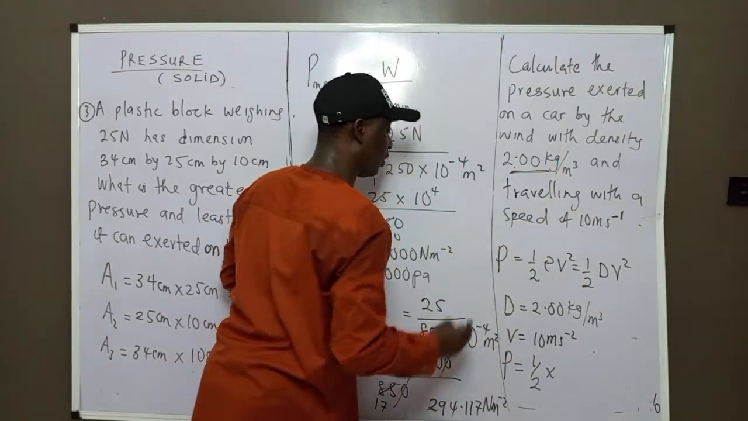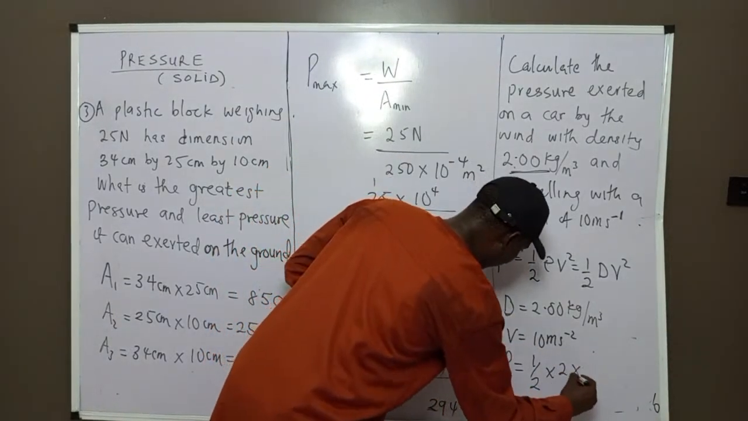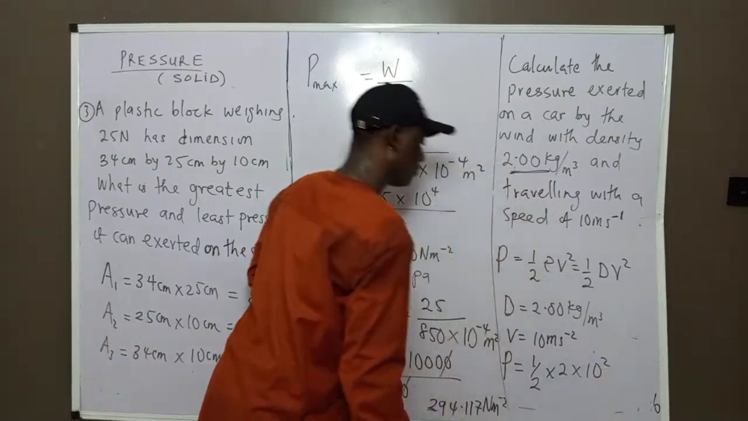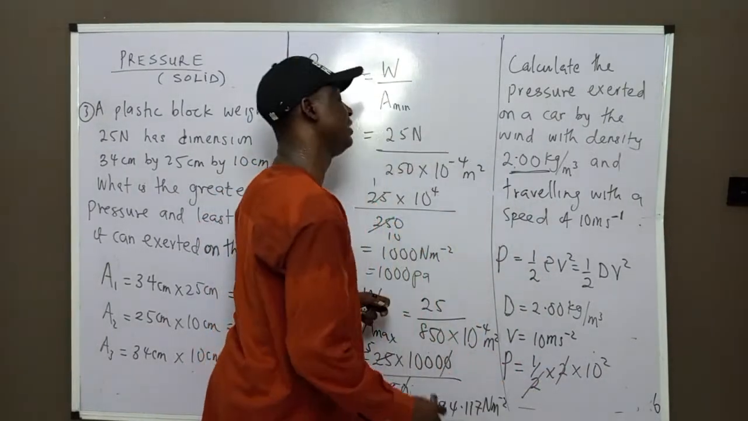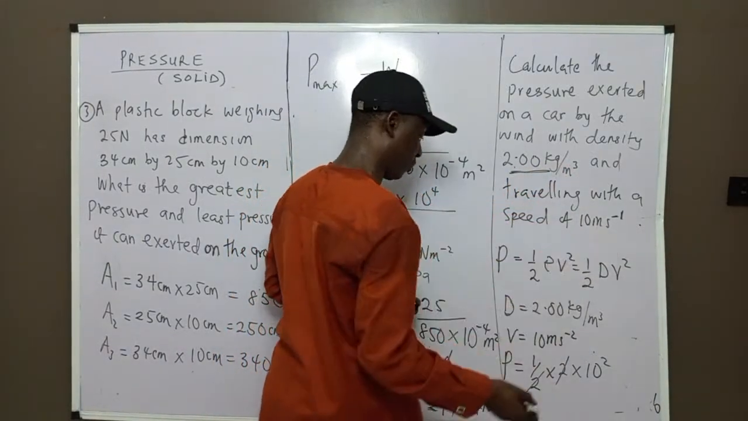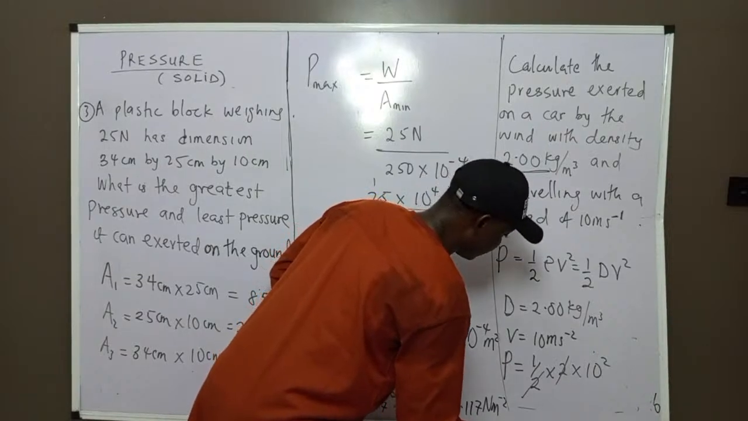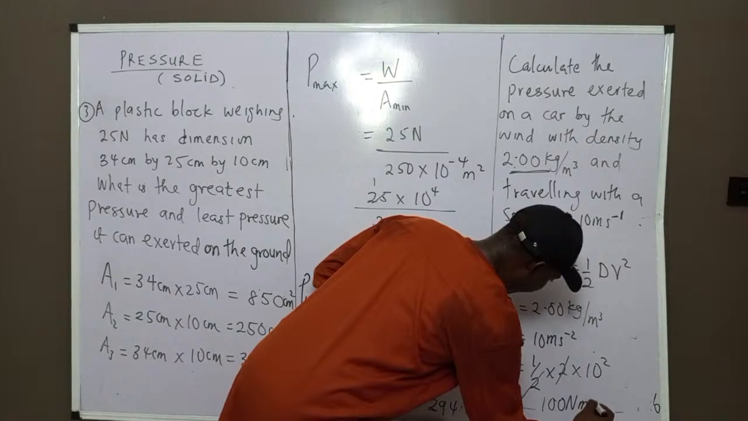Please don't forget, once you take a parameter, choose a suitable formula and solve. 2 times 10 square. So 2 will cancel 2. Don't forget the units are already in standard units: kilogram per meter cube, and this is meter per second. So what I would have now is 100 Newton per meter square.